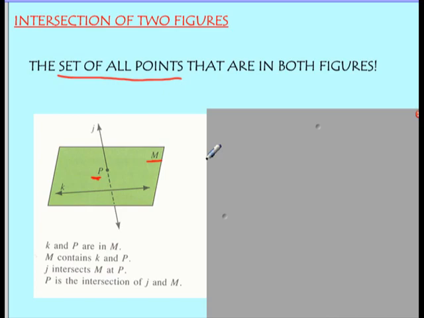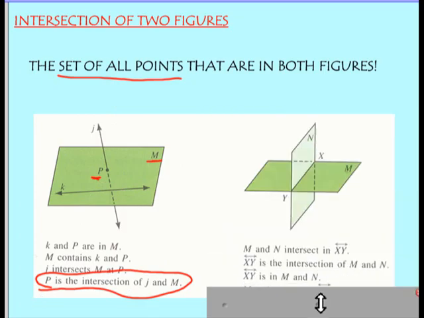Some of the ways we can talk about that, we could say that line K and point P are in M. Point P is the intersection of line J and plane M. That's what this last one says. So don't get too worried about all that language. We'll talk more about that in class as you work through problems.